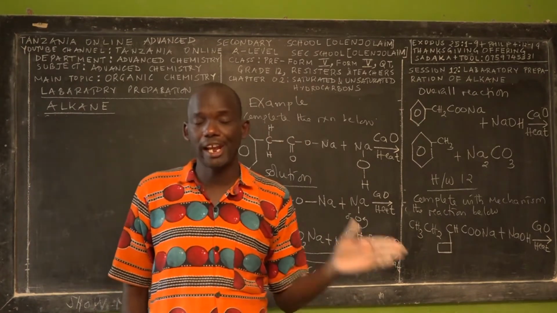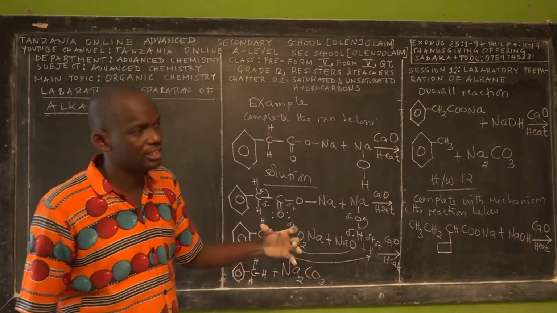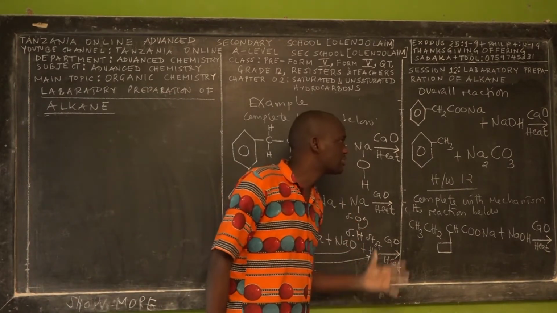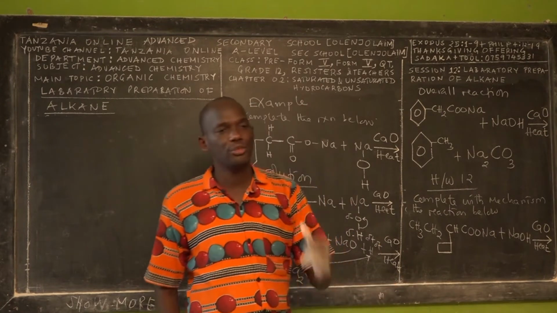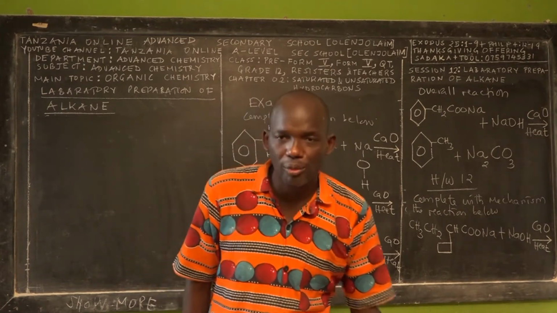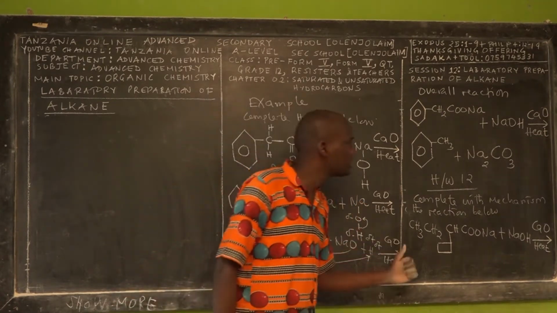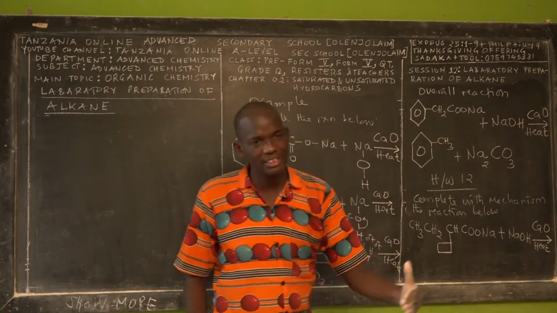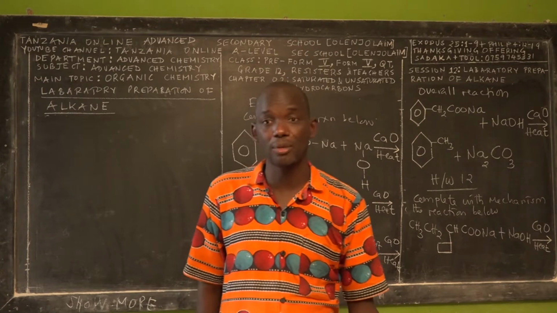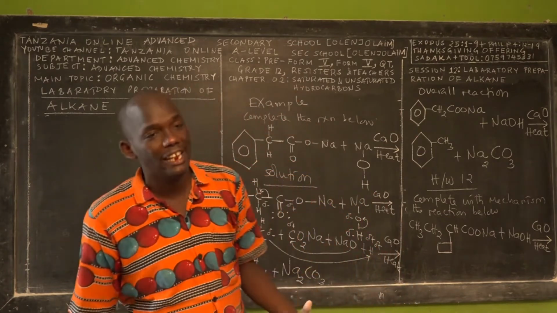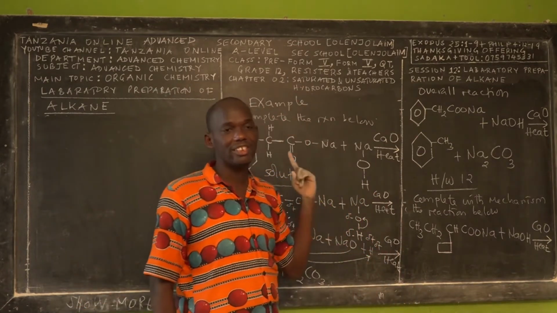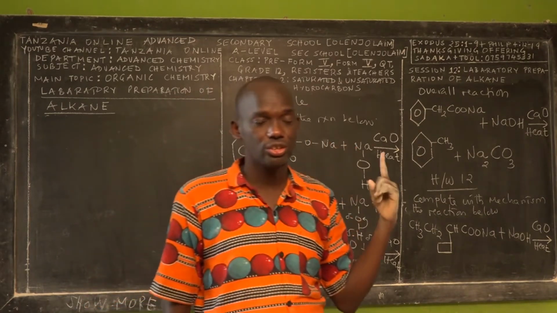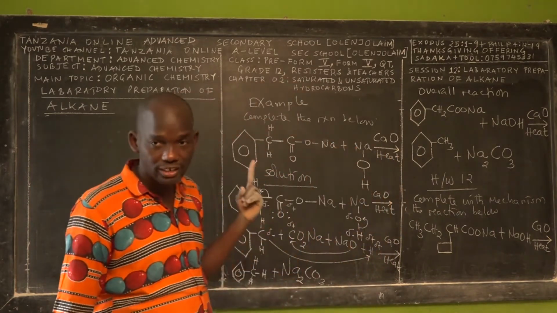Then the end product, or the intermediate product in the next stage, maybe contains fewer carbons. So if you have a carboxylic salt and you want to reduce the number of carbons, then you have to remember the decarboxylation of sodium carboxylate salt.